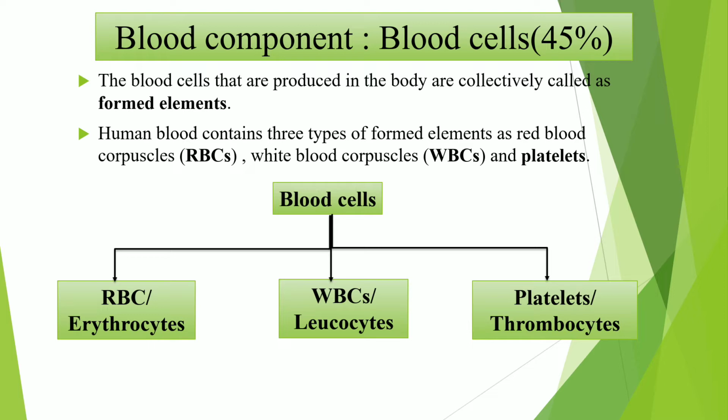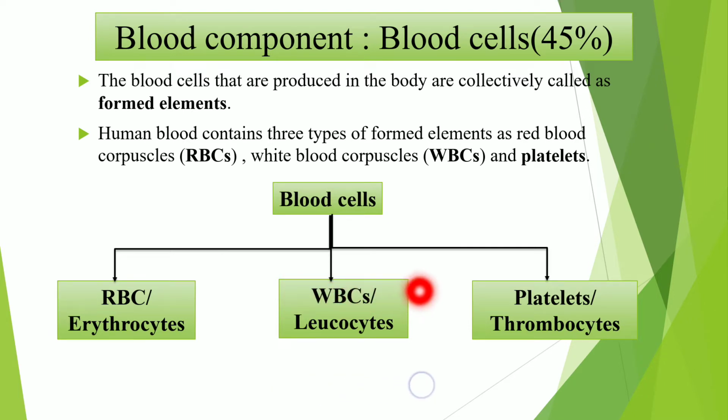The human blood contains three types of formed elements, that is, number one, red blood corpuscles, commonly called RBCs or erythrocytes. Second, white blood corpuscles or leukocytes.